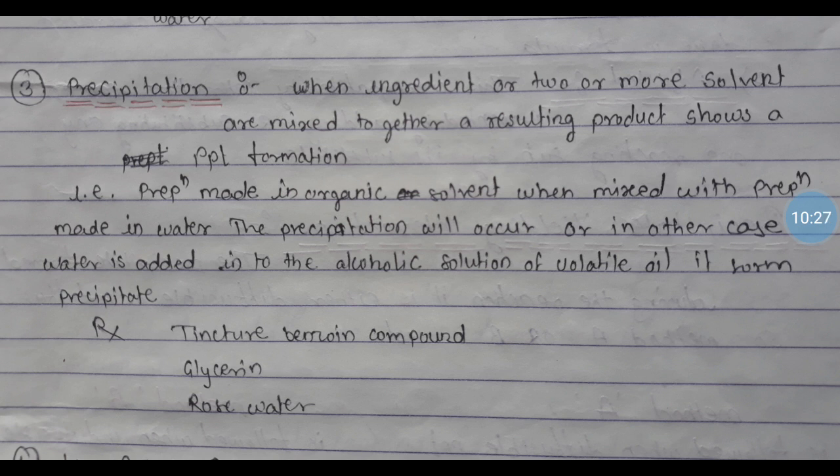This incompatibility is known as precipitation. It occurs, for example, when an organic solvent is mixed with an aqueous preparation. So precipitation is one type of physical incompatibility.